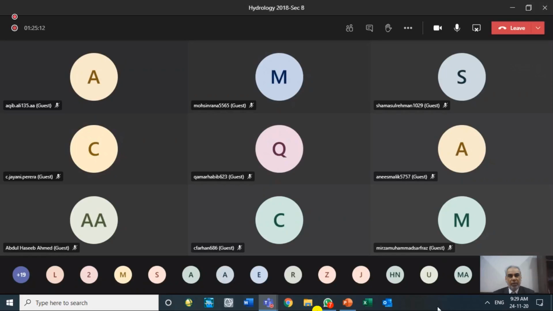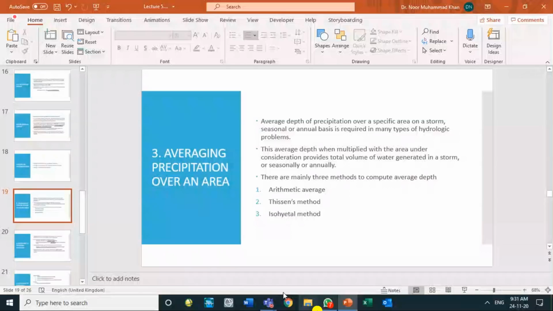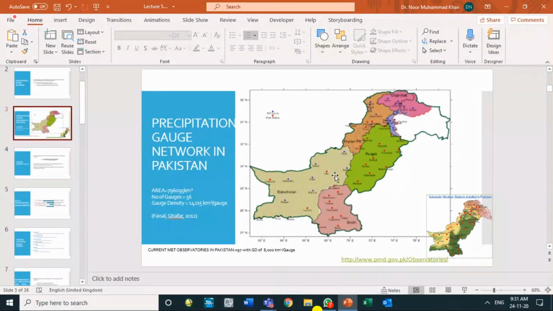because the area under the influence of one station is not the same as the area under the influence of the other station, because stations are not uniformly distributed in the area. You have seen the station distribution in the Pakistan gauge network map. This station has more area under its influence. This station has very little area under its influence.